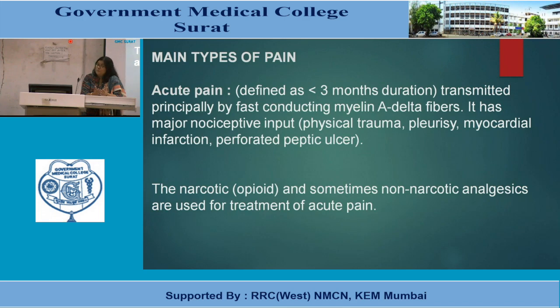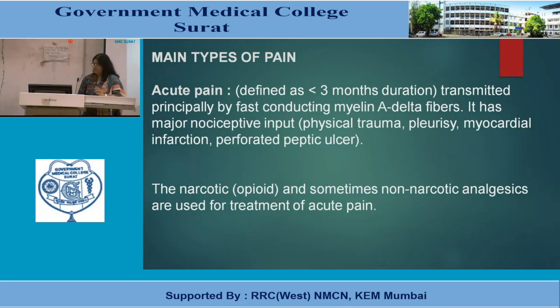infarction, perforation of ulcer, this type. Then the narcotics, opioid-like drugs, and sometimes non-narcotics also, can be used in treatment of acute pain. But mostly for acute pain, we will use narcotic analgesics. What do you mean by narcotics?